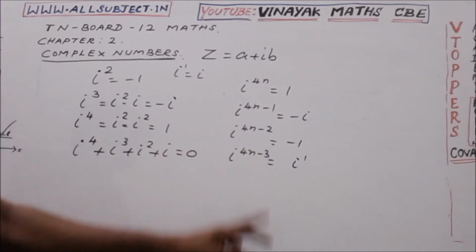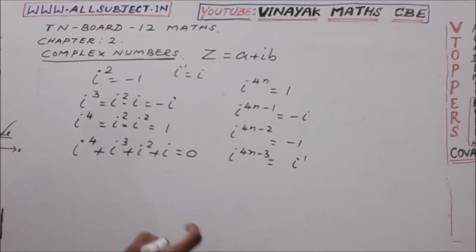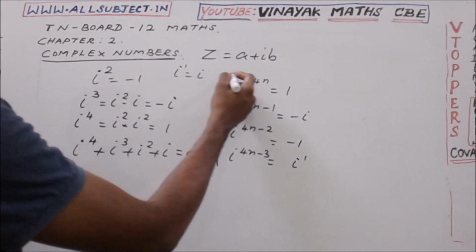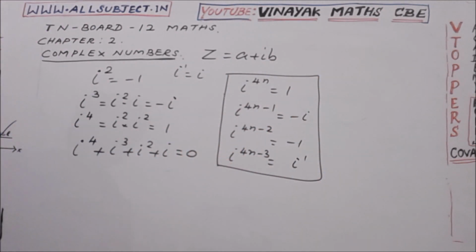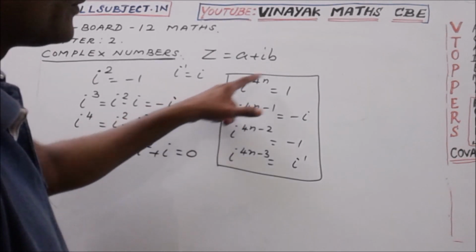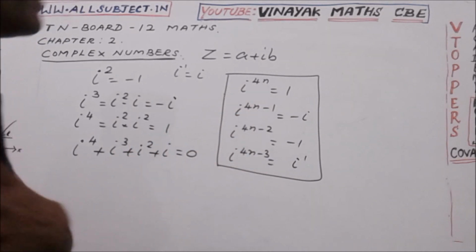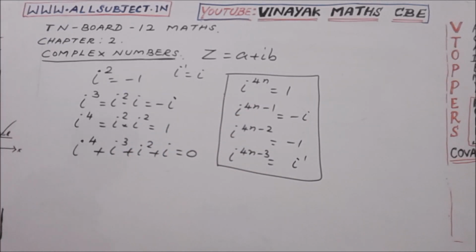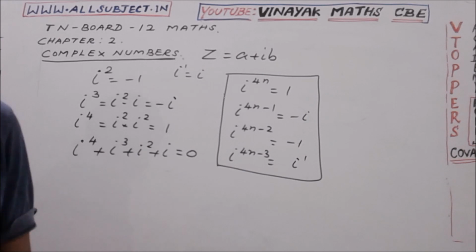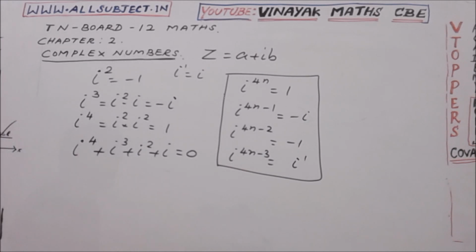Now 4n minus 3 will be equal to the power 4 minus 3, in i only it happens. Okay, i to the power 4n minus 3 equal to i to the power 1. So look at the answers. i power 4n is 1, i power 4n minus 1 is minus i, i power 4n minus 2 is minus 1, i power 4n minus 3 equal to i. This is very easy to conclude the results.